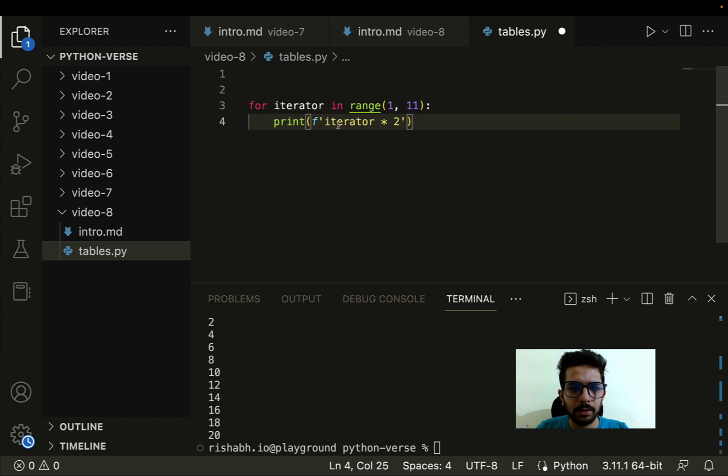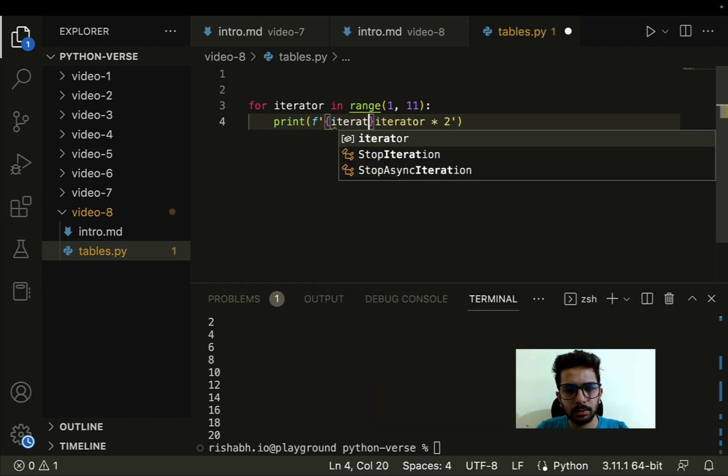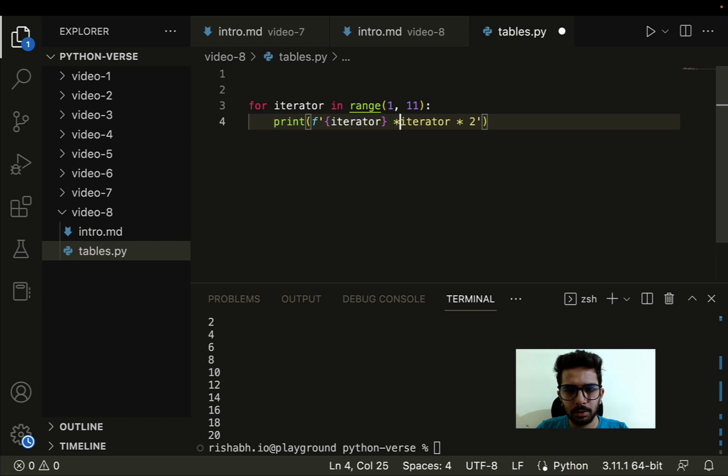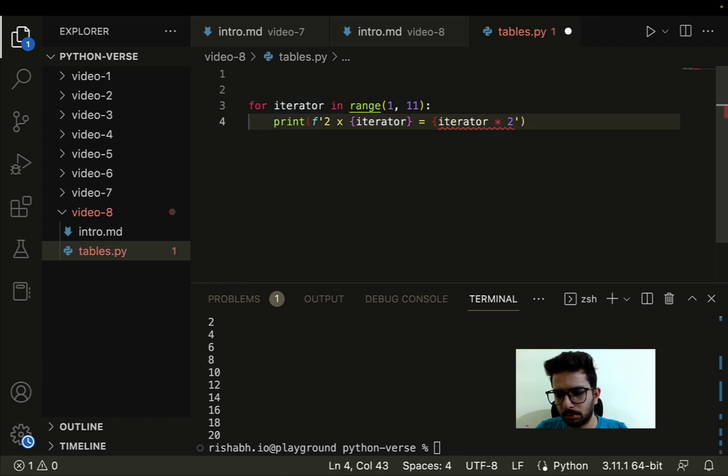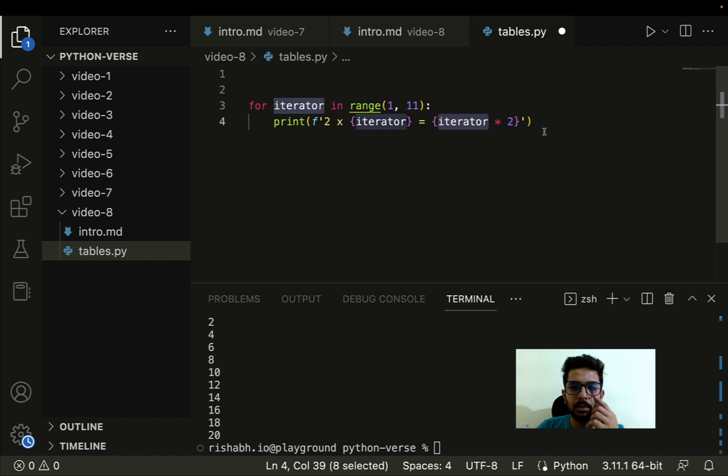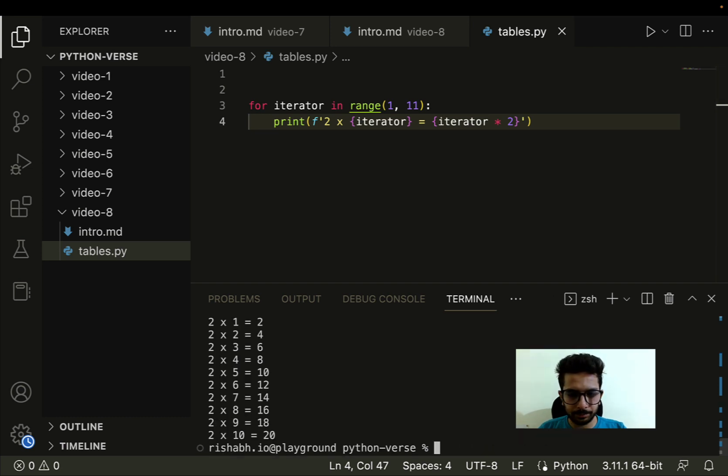So iterator times, let me just write it like this. First of all, we have, let's say, iterator, then times, then 2, then equals, or we can do the reverse as well, that is 2 times iterator equals. Now let's put this also as a variable, right? Iterator into 2. Cool. And now let's try to print, let's see what we get.